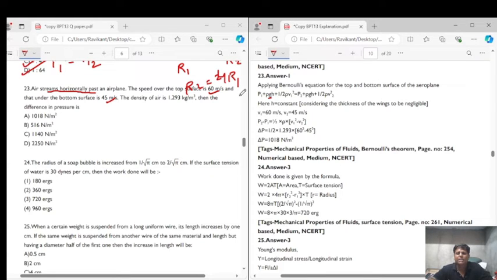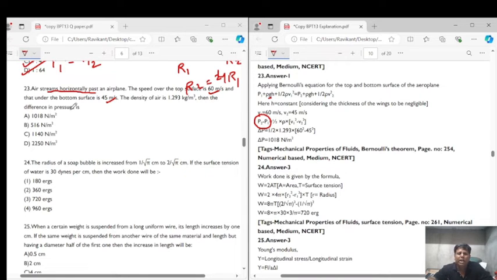We have V1 as 60, V2 as 45, right? And rho is given as 1.293. So we have rho also. We do not have P1 over here. So putting the values, we can easily get P2 minus P1. P2 minus P1 will be the change in the pressure, right? That is what they are asking. They are asking what is the difference in the pressure. So that is P2 minus P1.